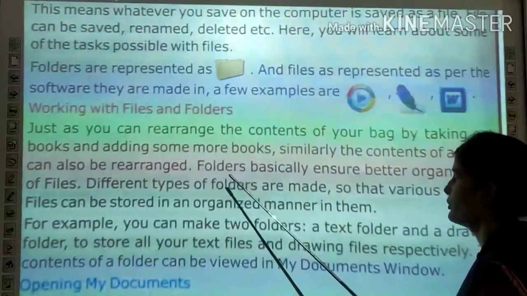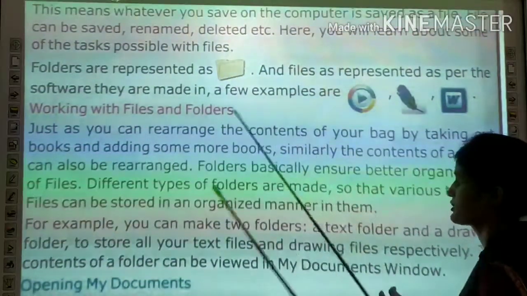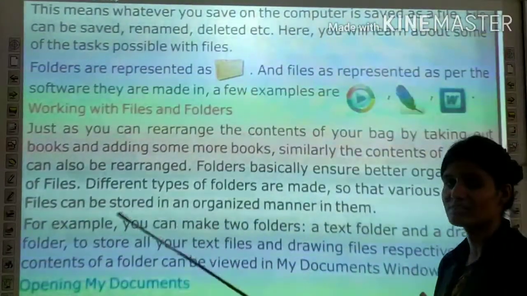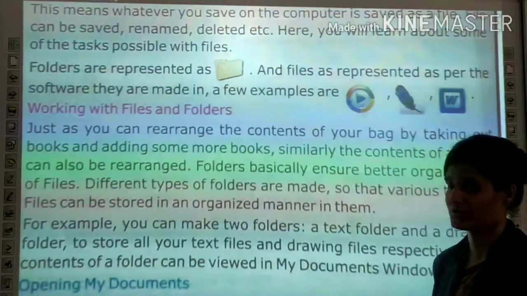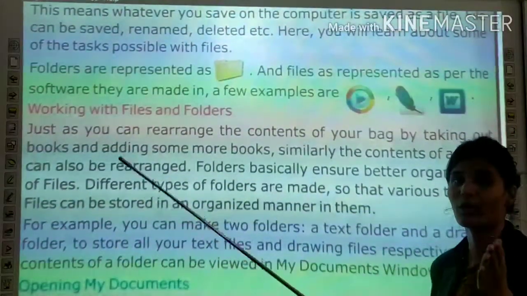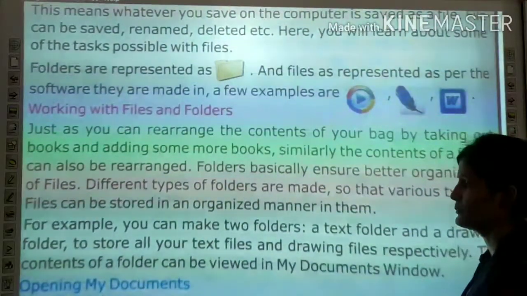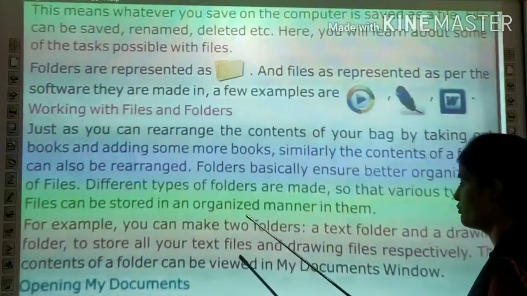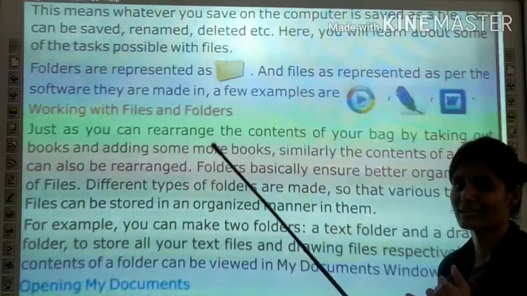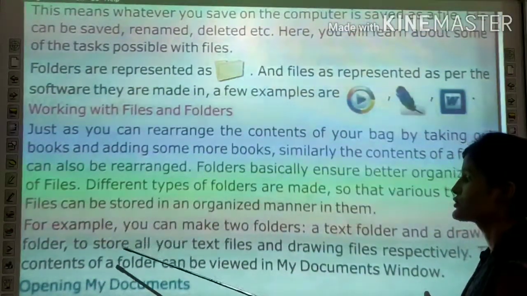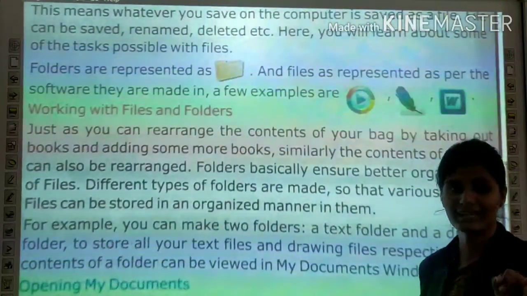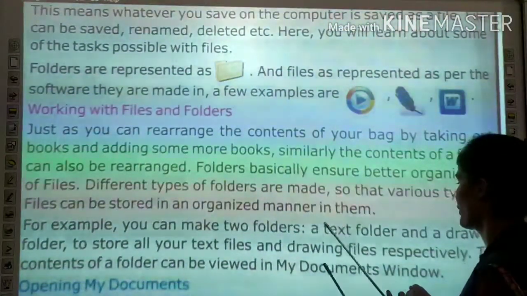Different types of folders are made so that various types of files can be stored in an organized manner in them. काफ़ी सारे फोल्डर्स बना देते हैं हम कंप्यूटर में, because काफ़ी स्टोरेज होता है. क्यों बनाते हैं, ताकि files can be stored in an organized manner, properly files store रहे in a computer. For example, you can make 2 folders, a text folder and a drawing folder, to store all your text files and drawing files. टेक्स्ट फोल्डर में आपने अपनी सारी टेक्स्ट फाइल, और ड्राइंग फोल्डर में your drawing files.